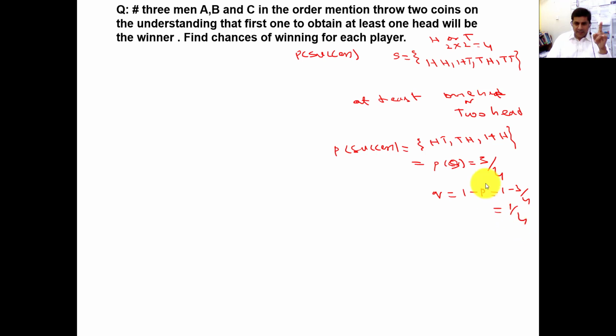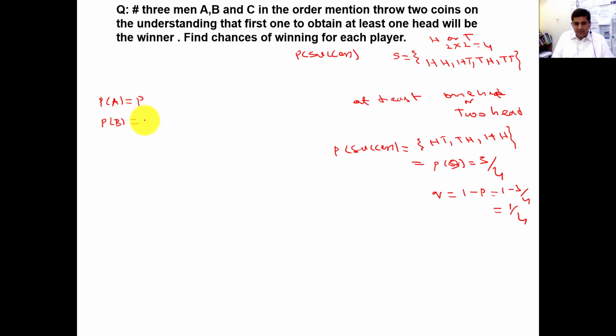So once again you need to read the question. The person who first obtains at least one head will be the winner. Maybe he will get one head and the other tail, maybe he will get first tail and the other head, maybe he will get both tails. So find chances for winning. In this question you need to construct a series. P, if A wins the game.